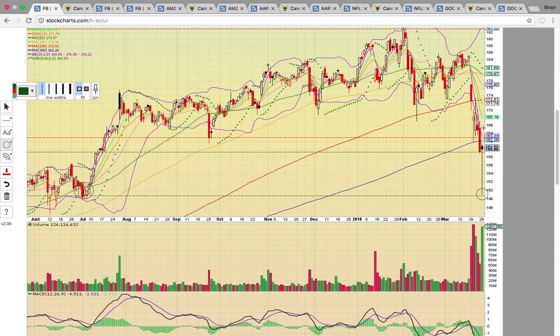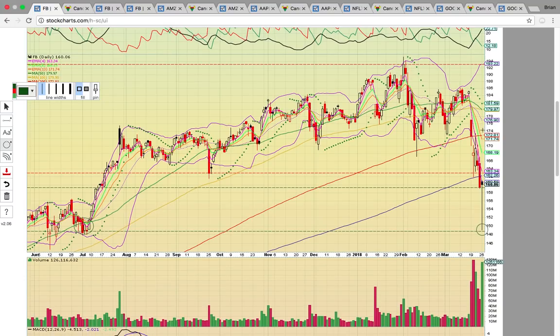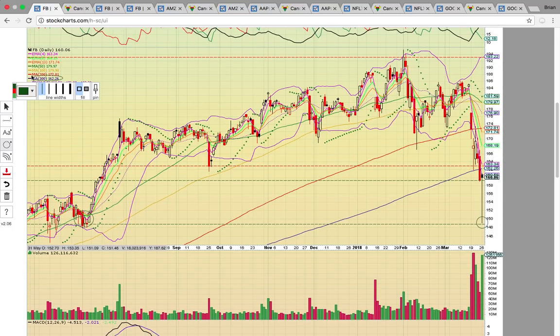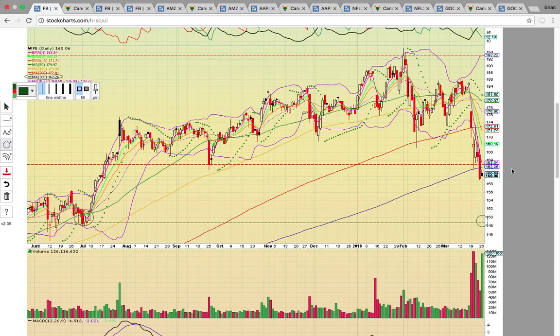And so there was a big drop on Friday with the close below the lower Bollinger Band and below that 300-day simple moving average, the blue line at 162. And so today there was a huge bounce, you can see down here off of the July support level. So it hit this 150 support zone and bounced. Look at the long lower wick on today's candle. That was a huge rally off the bottom.